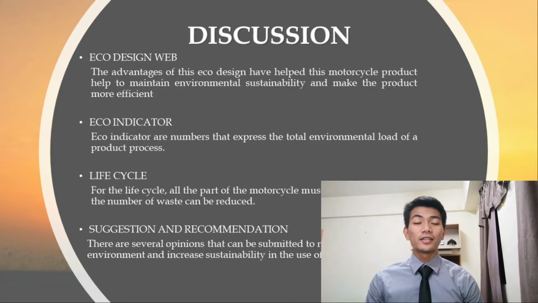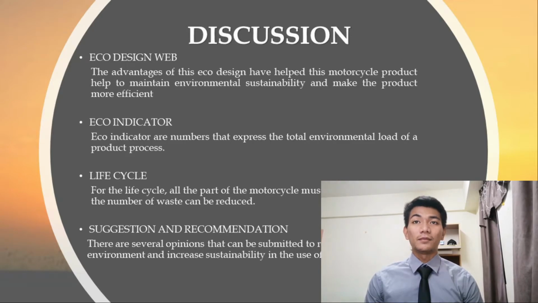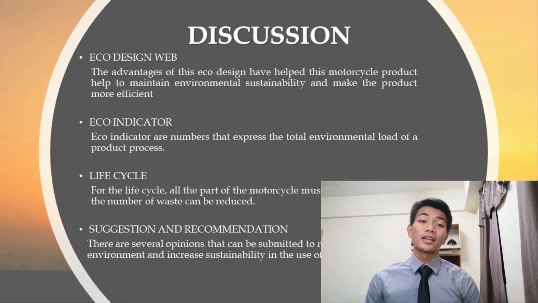Today, I would like to present the discussion of the motorcycle. The eco-design web helps us to know the level of the material that we use to produce a product, for example, metal that is used in motorcycles. We need to know all the criteria of the material, such as the lifespan of the material, whether it can last long so that it can reduce the maintenance cost.